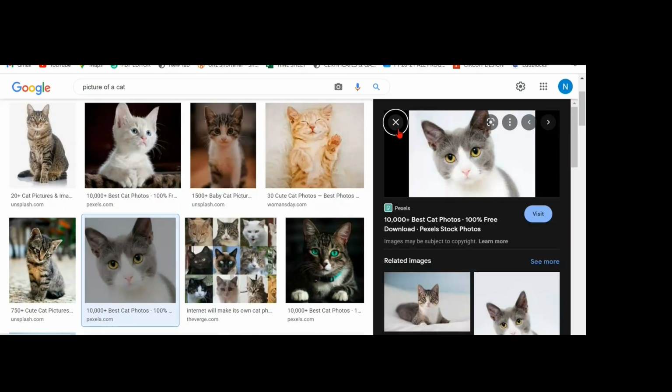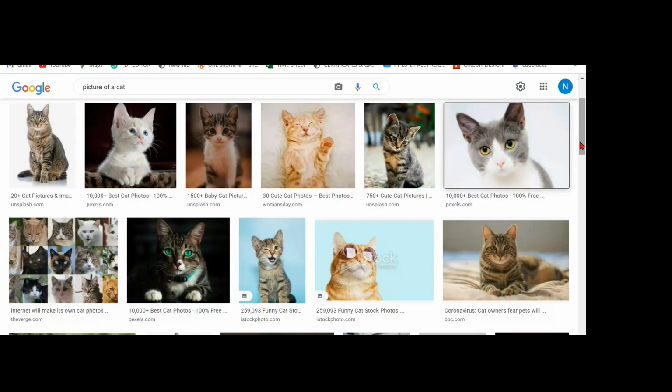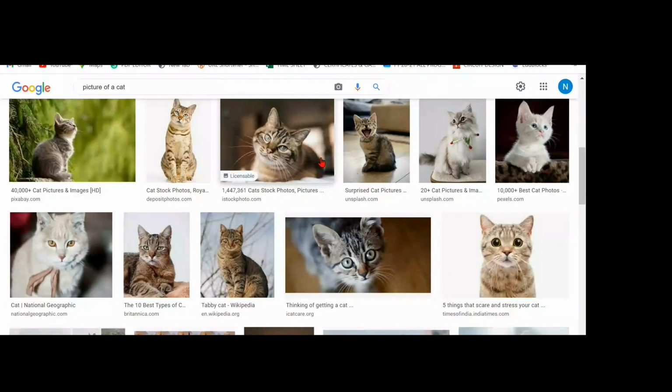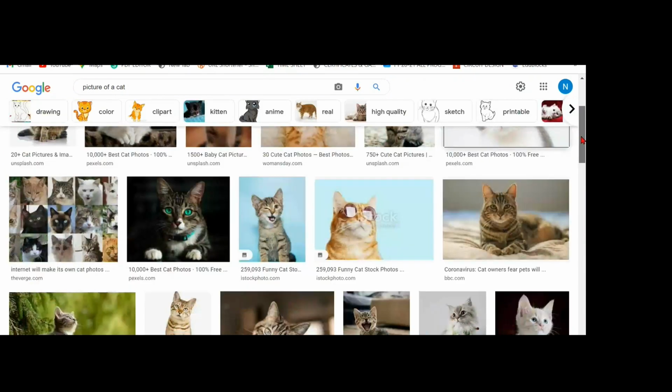How do you come to know that this is a cat? How do you people identify that this is a cat? Even I can say this is a tiger. It's a baby of a tiger. But how can you say, or how are you confirmed, that it is a picture of a cat?